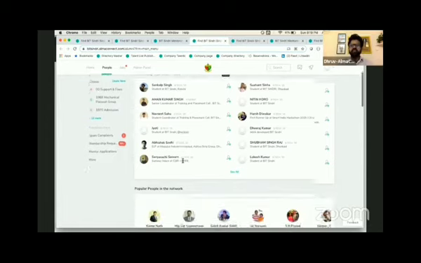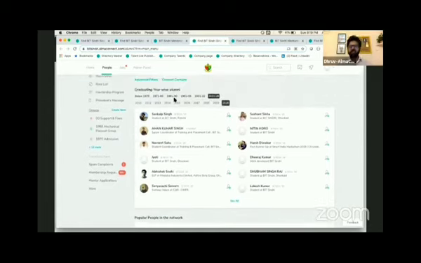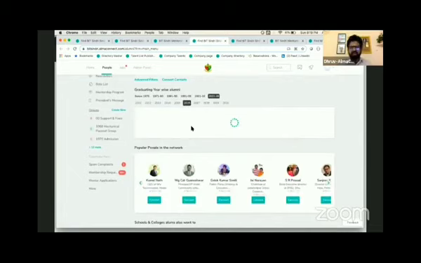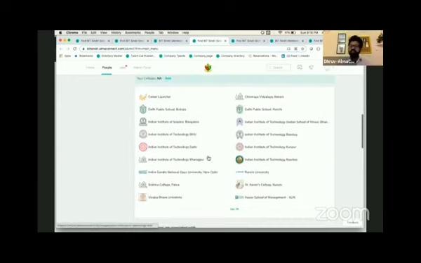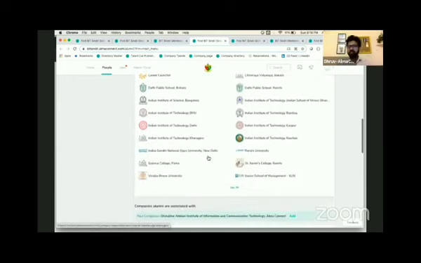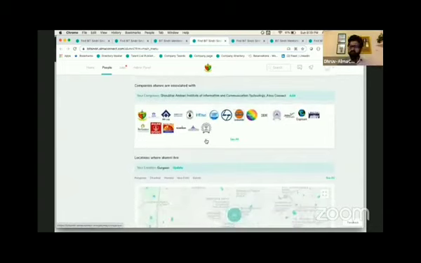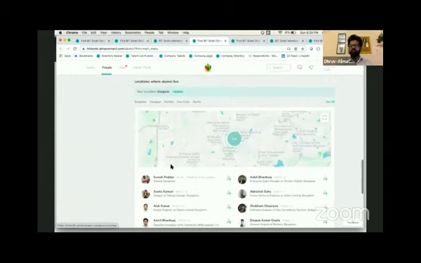When you come to the directory, you could look at people from your own batch. We have segregated the directory in multiple ways. Graduating year-wise, so you could click on 2016 and it will pop up dynamically, showing people from your batch. People who studied in different schools and colleges, where they went after BIT Sindri, all of that is also here. People who are working in different companies, with their company logos mentioned. And you could also filter people by the place they're living.